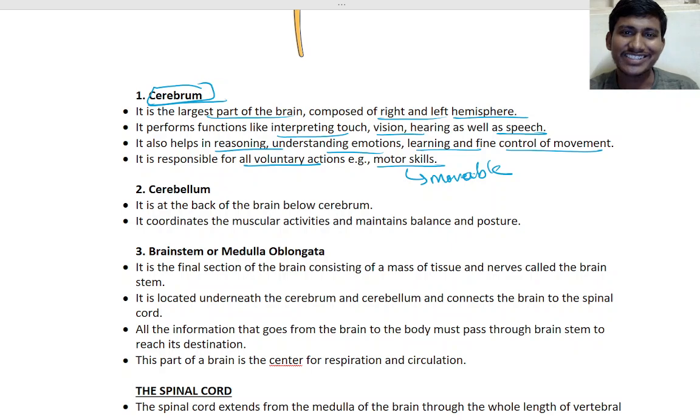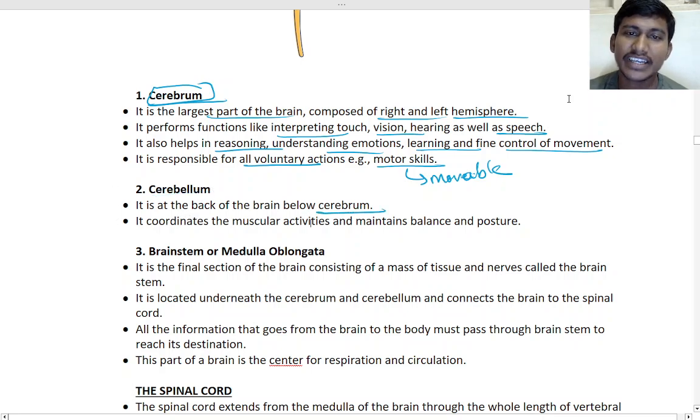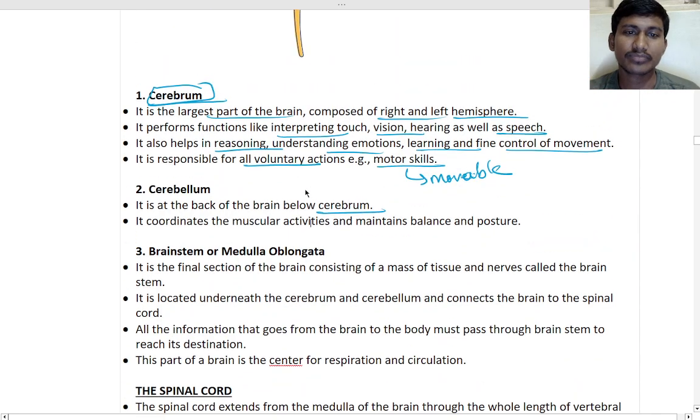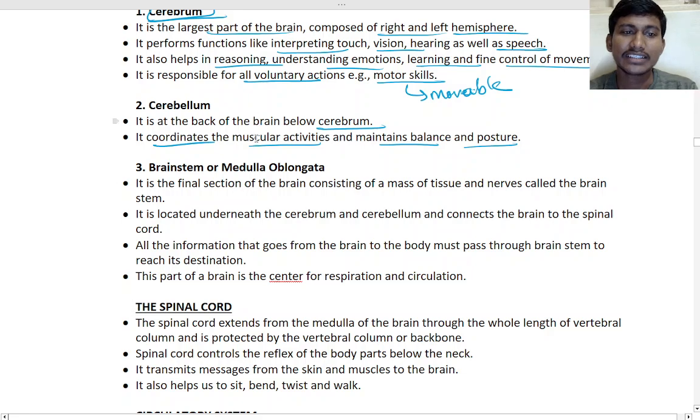So next is the cerebellum. The cerebellum is at the back of the brain, below the cerebrum. This part is the cerebellum. It coordinates the muscular activities and maintains balance and posture. It helps in maintaining the posture and balance of the body, and also in muscular activities.